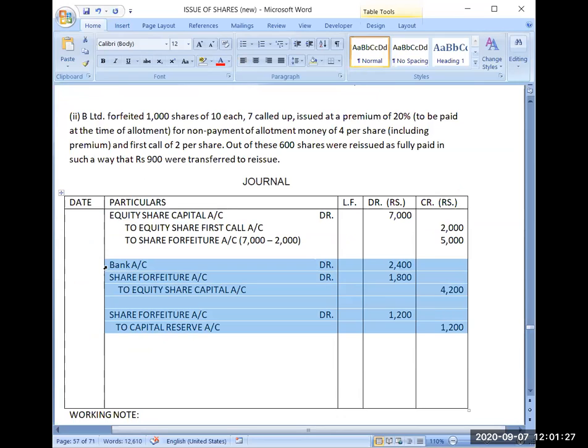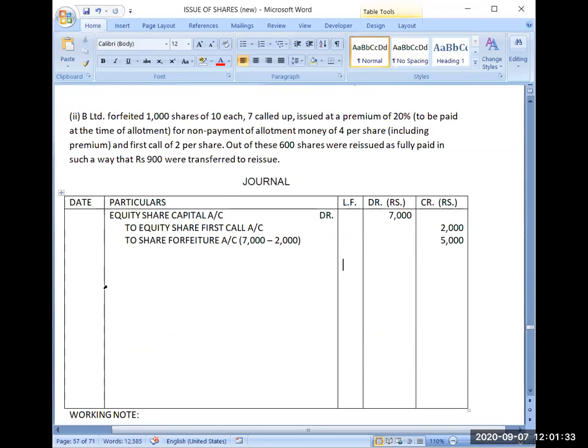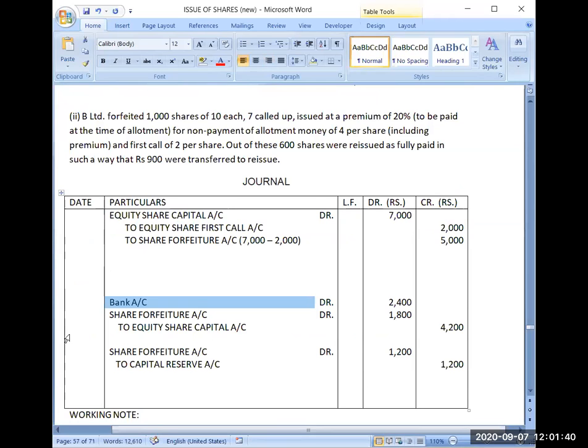So will we debit the premium account or not? Yes, because we have not received the premium, that's why we will be debiting the premium account also.